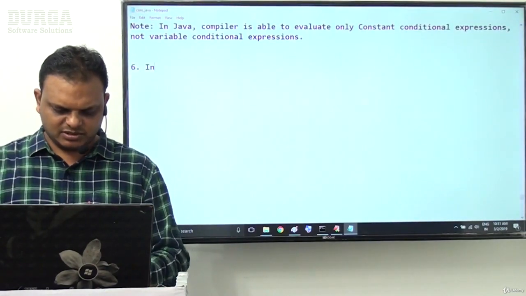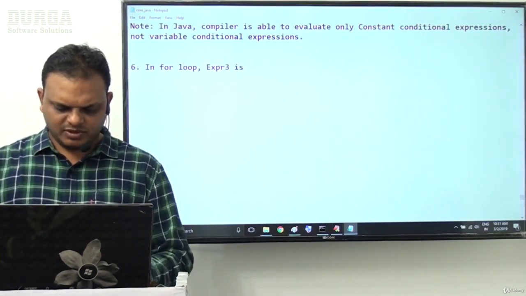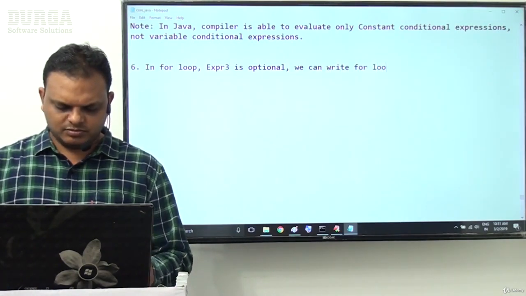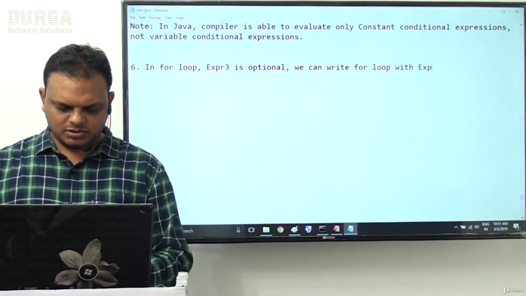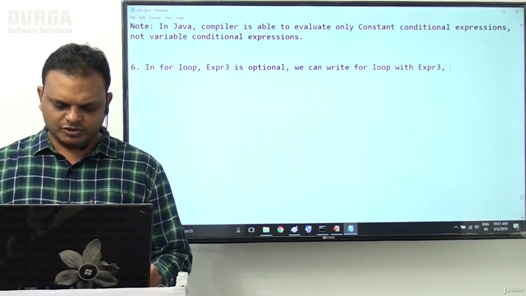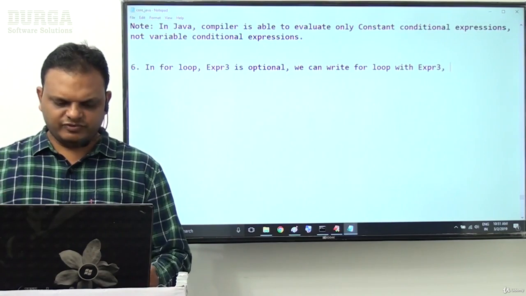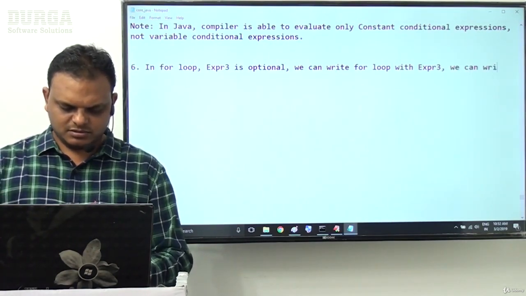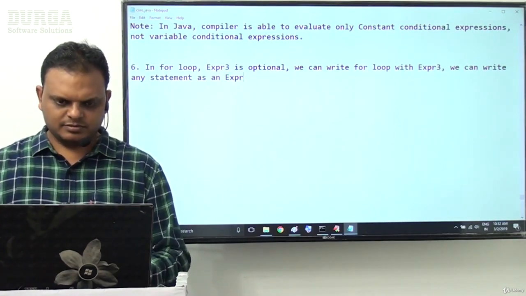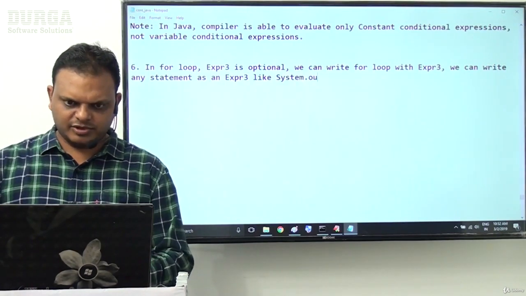Point number 6. In a for loop, expression 3 is optional. We can write a for loop without expression 3. If you want to, we can write any statement as expression 3, like System.out.println.